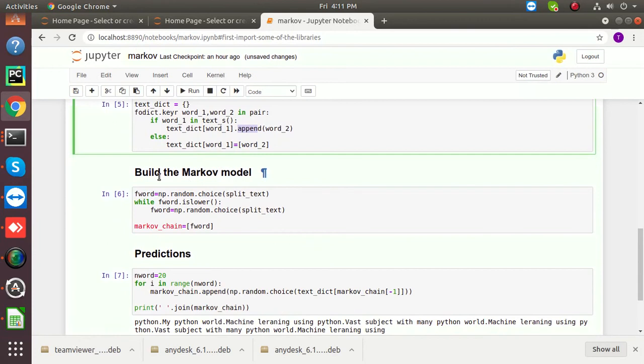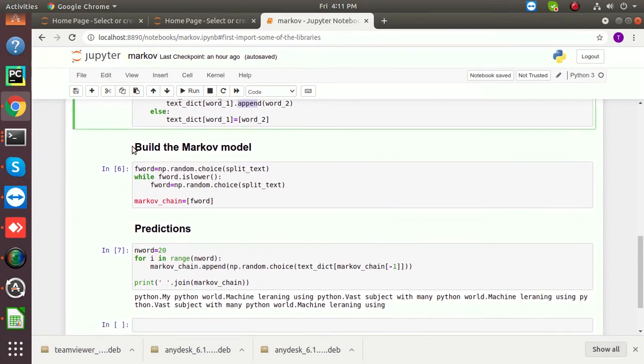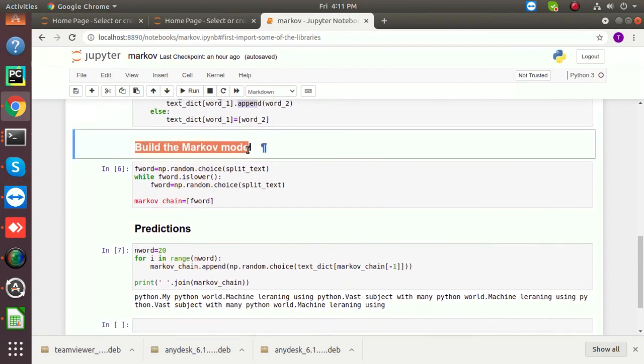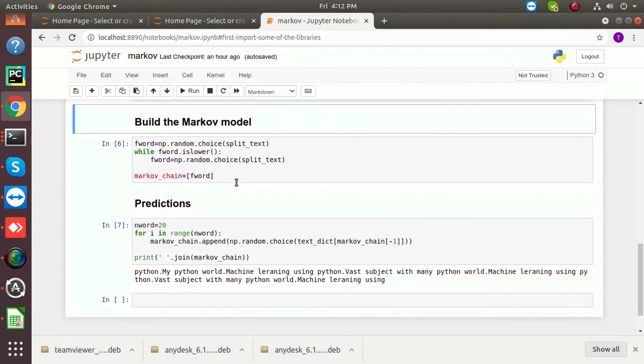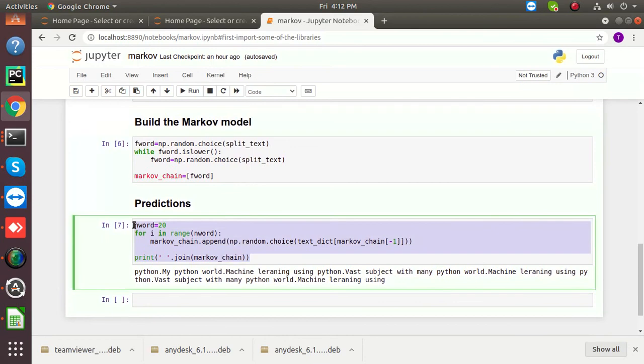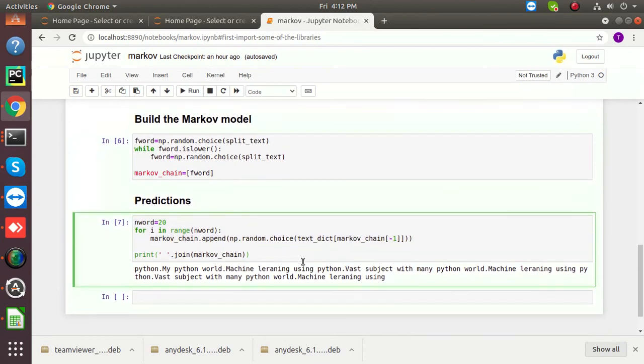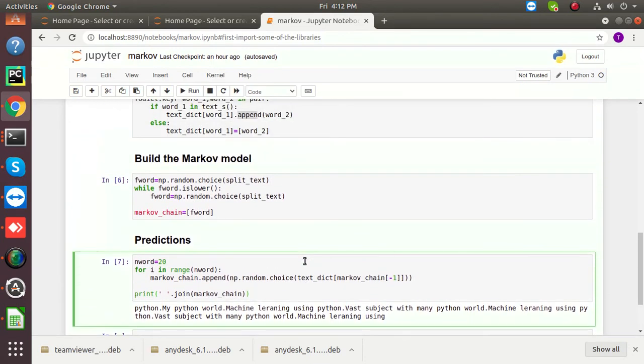Now after the appending, we will build the Markov model. This is the main step. We use Markov chain and we use this method to build a model. Now after building the model, we will predict. Now prediction is done by the following code, and this is the process of